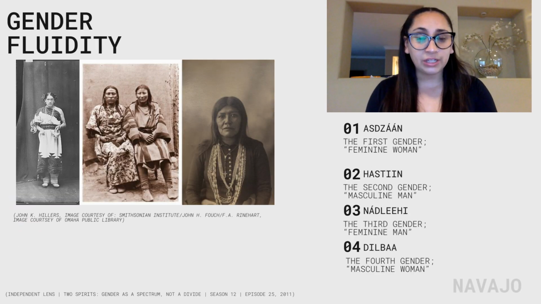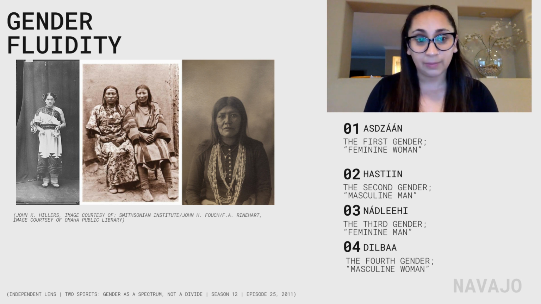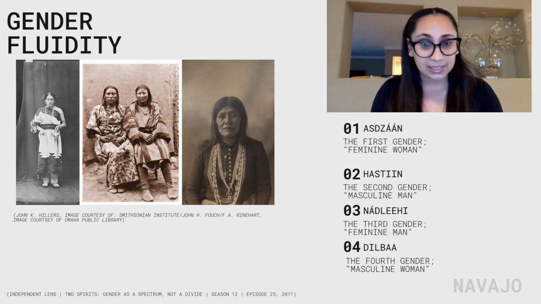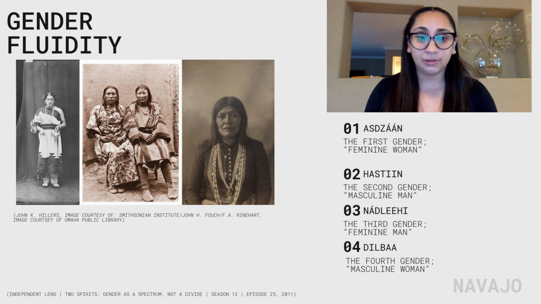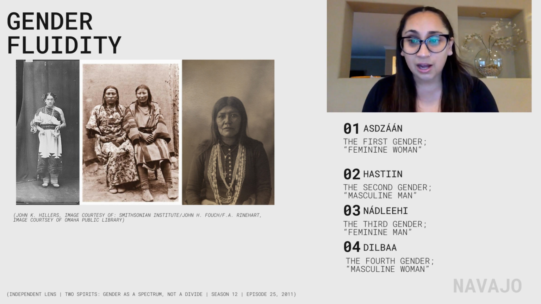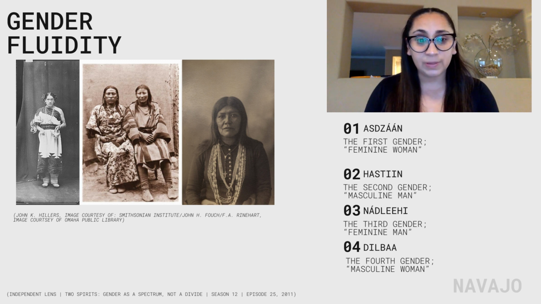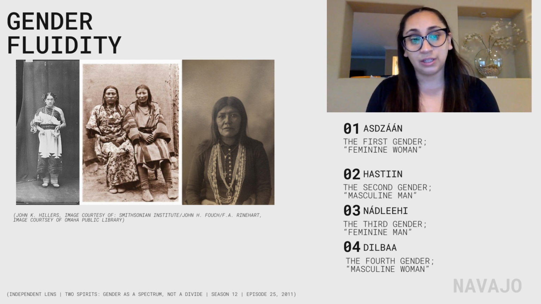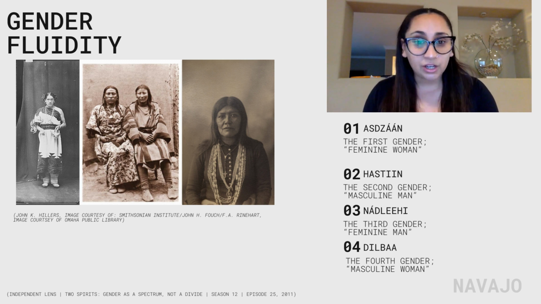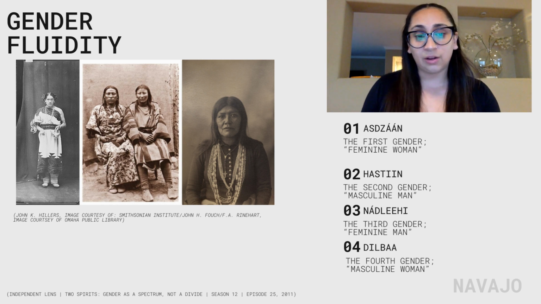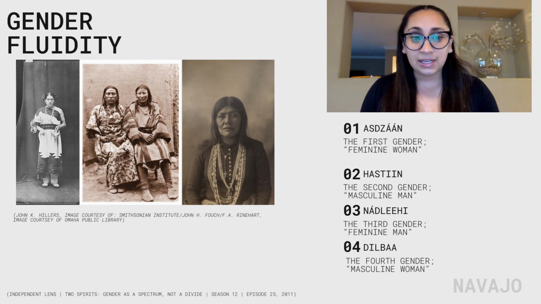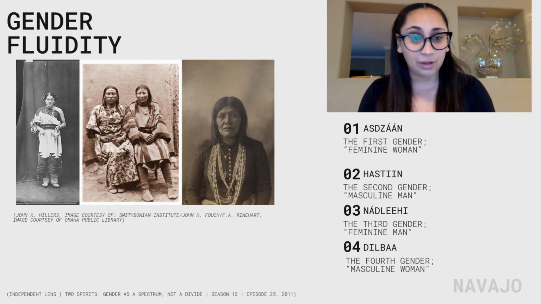An example of gender dynamics would be the Navajo tribe, a tribe from the southwest in present day Utah, Arizona, and New Mexico. The Navajo acknowledged the existence of four genders. Ozdan, or women, are the first because the Navajo are a matrilineal society. These are biologically born women who grow up taking on female roles. Hastin, or men, are the second. These are biologically born men who grow up taking on male roles.